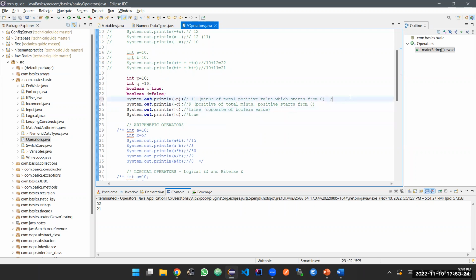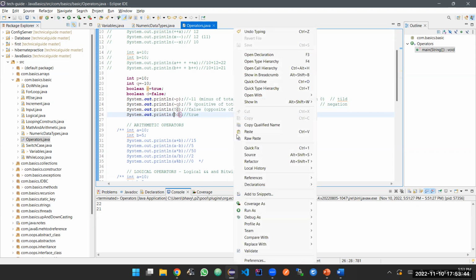Okay, let me put a comment here also. This is called the tilde. The symbol is called the tilde, okay? And it's called the negation symbol, meaning the value of C is true, so if I put a negation there, it will change the value from true to false. Similarly, the value of D is false, and if I put a negation here, it will change to true.